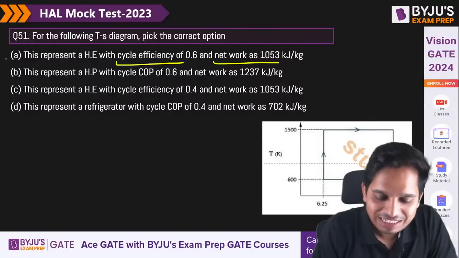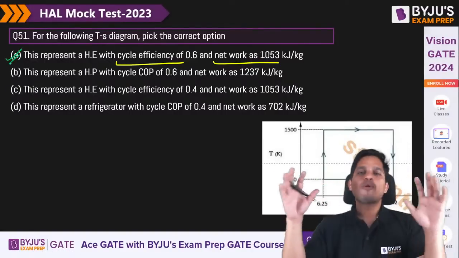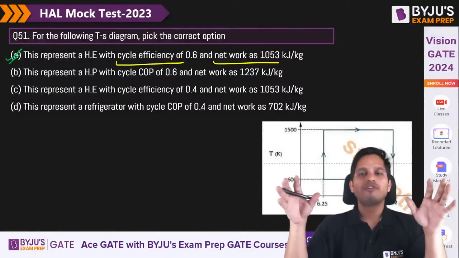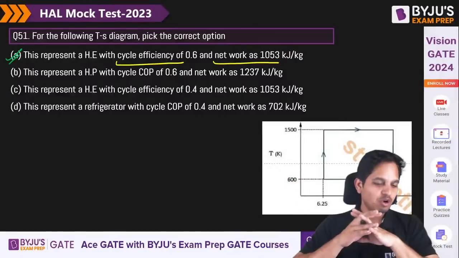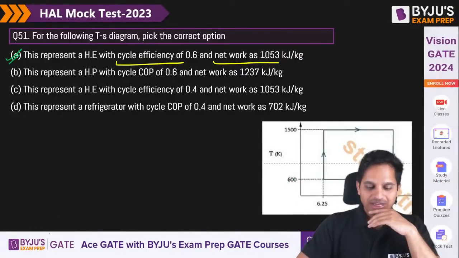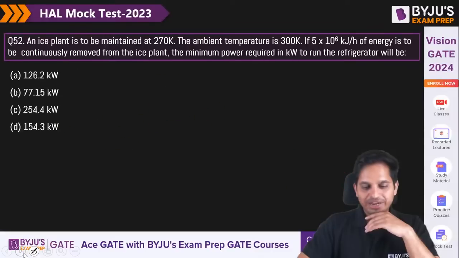So cycle A is the correct answer. Cycle efficiency is 0.6 and net work is 0.1053. Okay, got it? Let's move on to the next question.